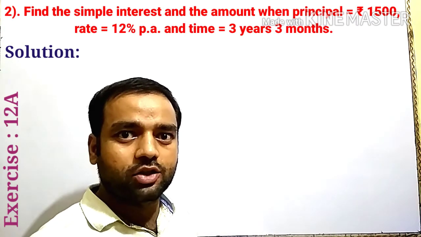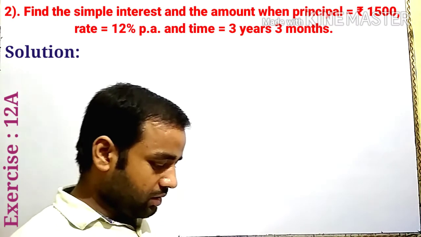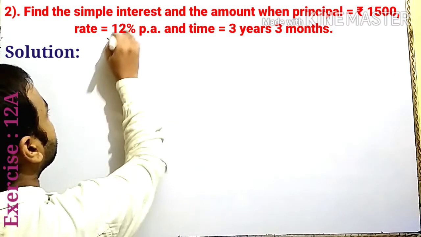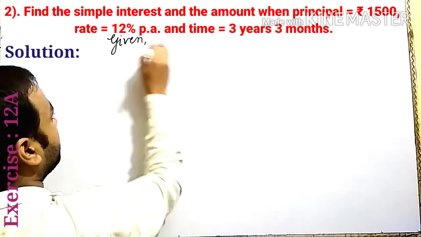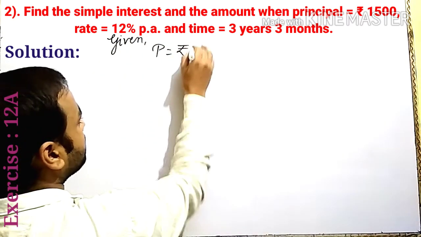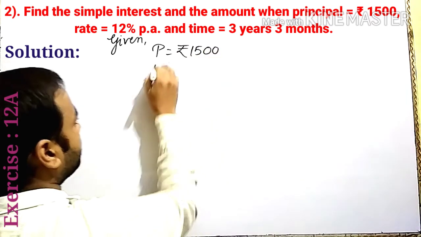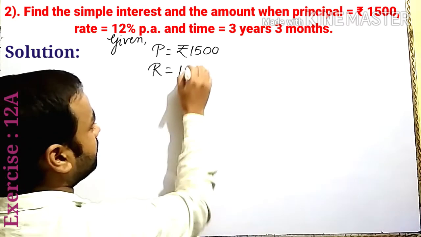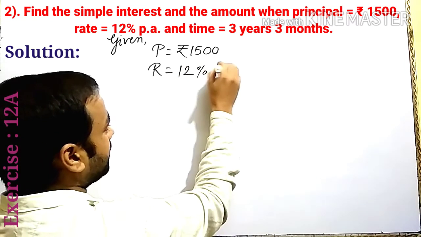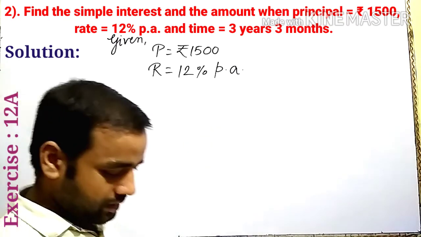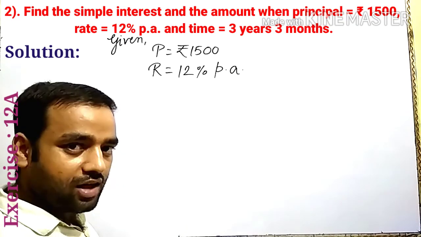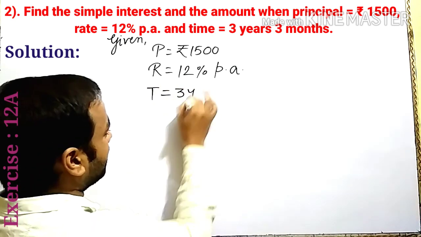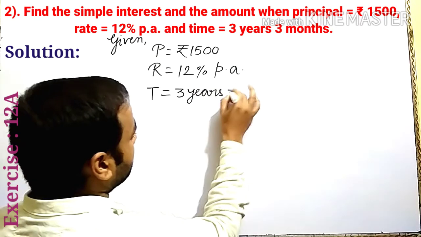In question number 2, given principal is equal to 1500, rate given 12% per annum, and time given 3 years 3 months.